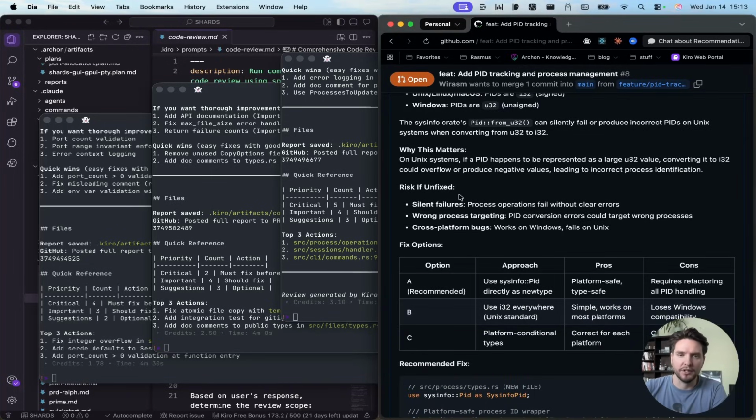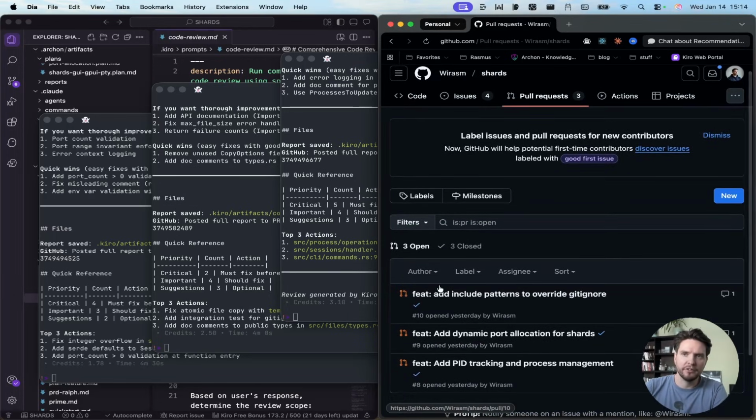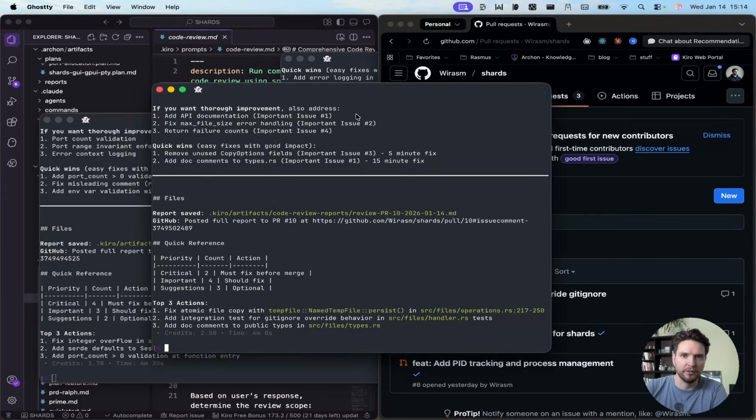So what you can see here as well, what is good about this is that it gives me options so that I can basically pick from these options. Okay, so I have scanned through all of our PRs. They look solid. The review reports look solid. I'm just going to have Kiro run with it here.